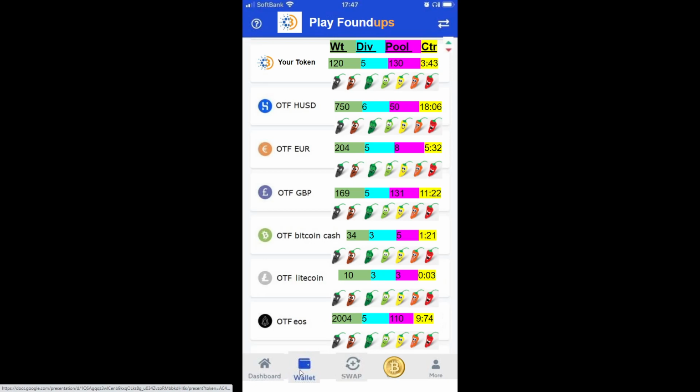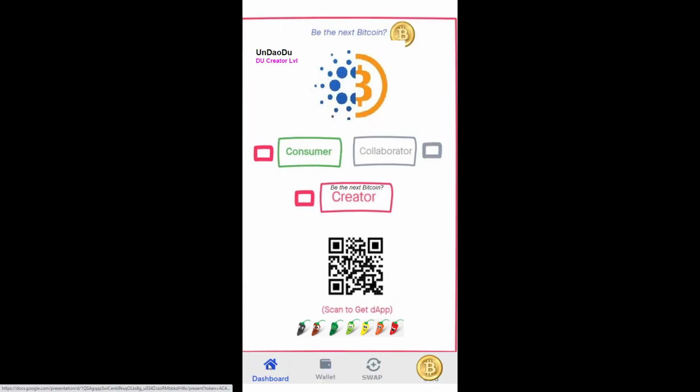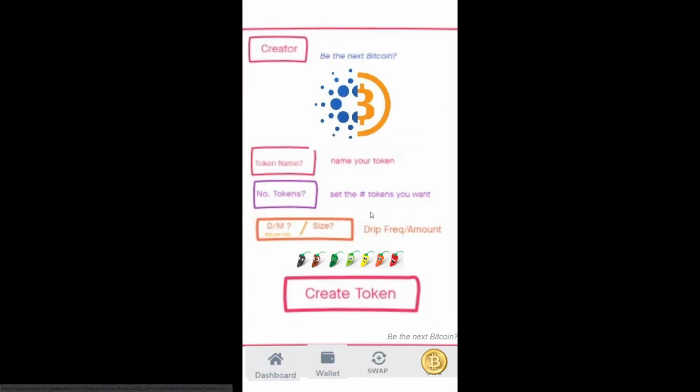That's important. Now, on the dashboard, when you create, the algorithm is going to calculate the gas fee, add 20% of the gas fee, and then reward as a gift for paying that gas fee an additional 20% tokens, found up coins, to them in their wallet.